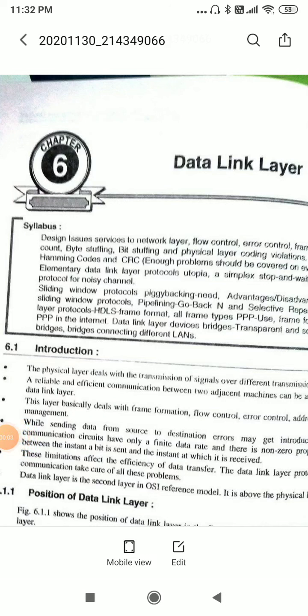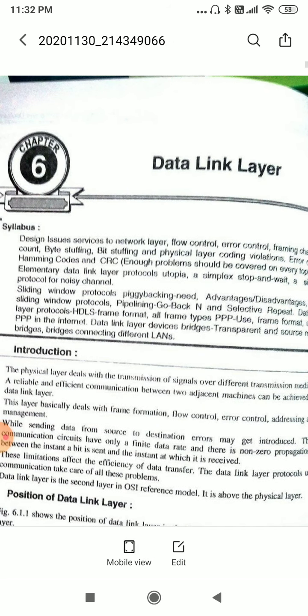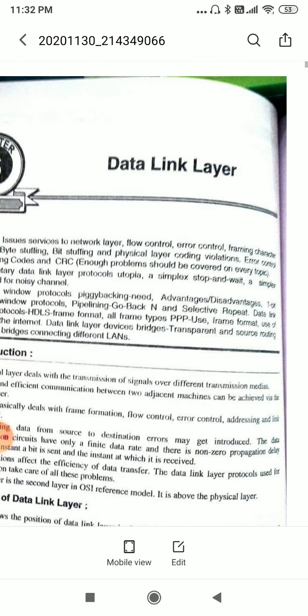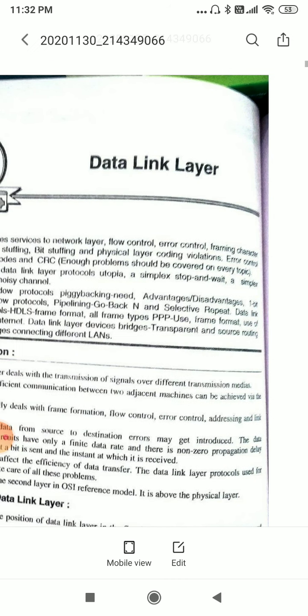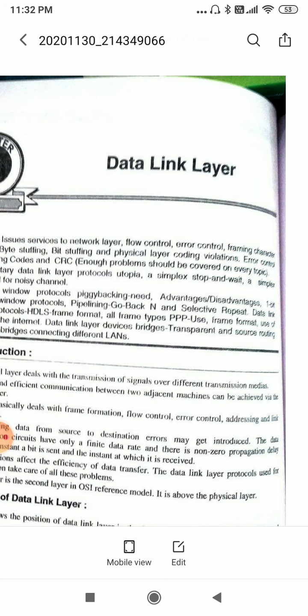In the previous lecture we saw the physical layer. Today we will see the data link layer in a computer network in detail. Here we have to see the following points: design issues, services to the network layer, flow control, error control, and framing.